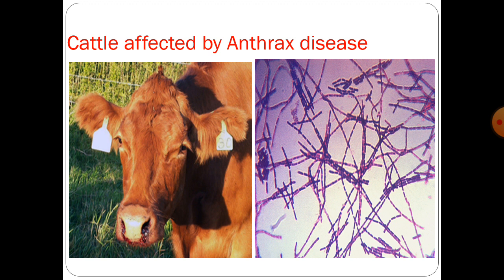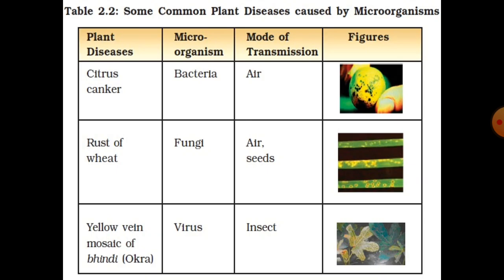You can see the first image. You can see the nose area of this cattle. This cattle is affected by the anthrax disease, and the second image is showing the bacteria of anthrax disease. So this is the Bacillus anthracis under the microscope. This bluish structure you can see, this is the Bacillus anthracis.